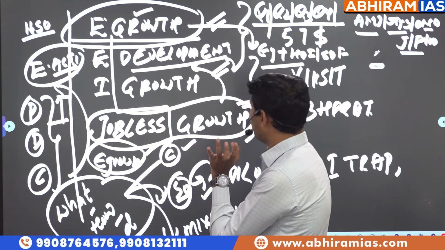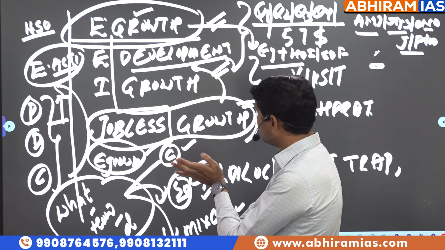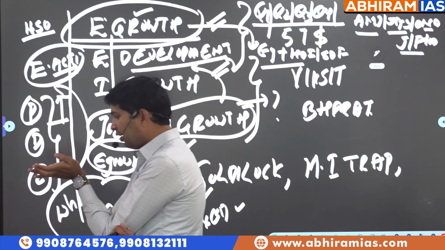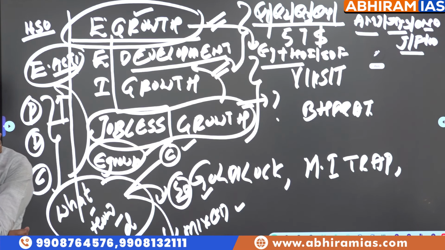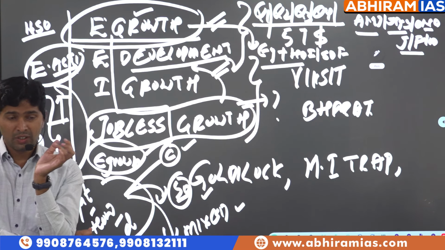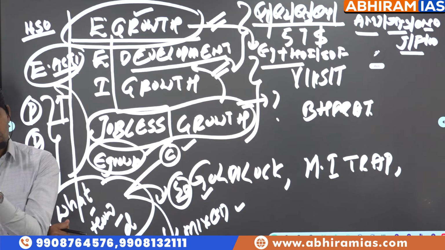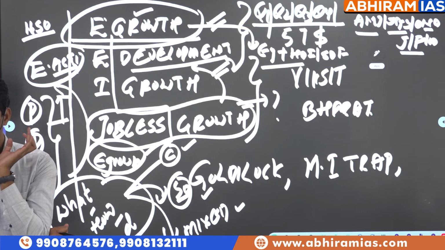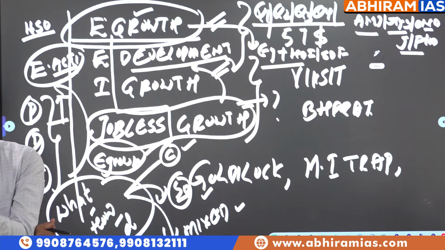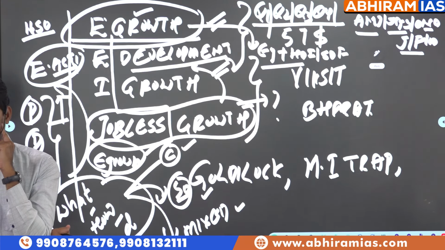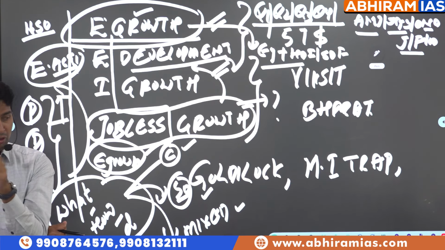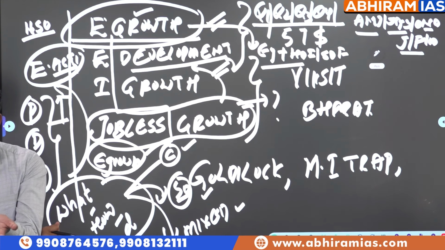Now apart from this, economic growth is preeminent for economic development. So economic growth is essential for economic development. Is the statement correct? First you have to generate wealth, then you have to use it for the benefit of probably weaker sections and welfare of the people.